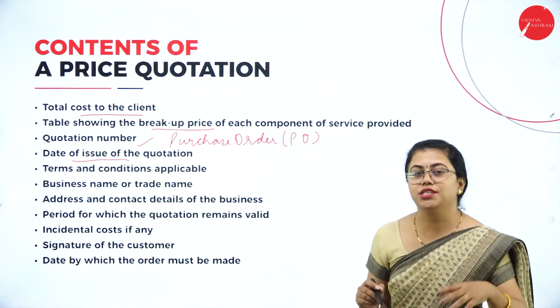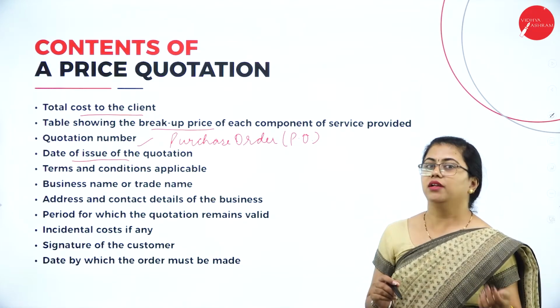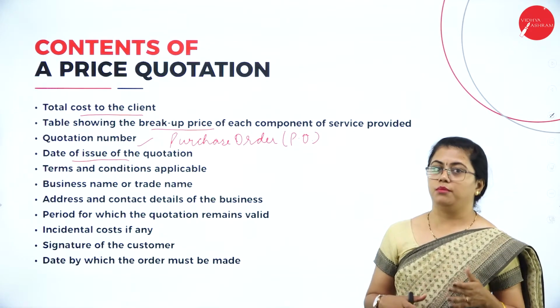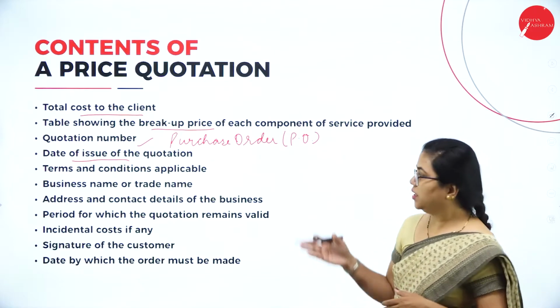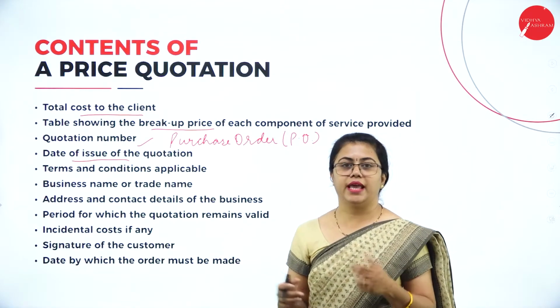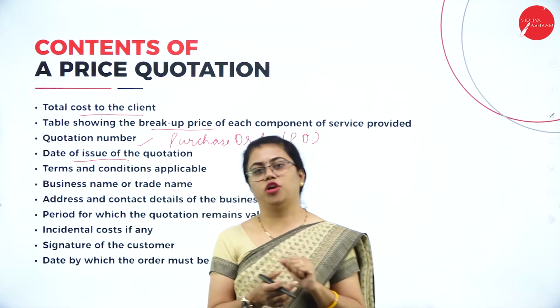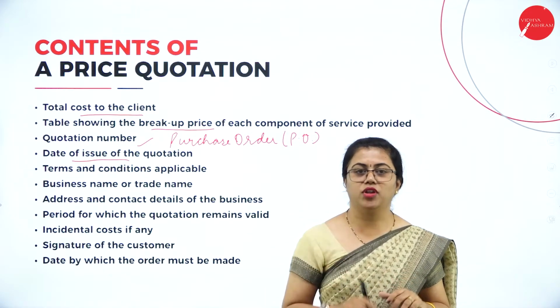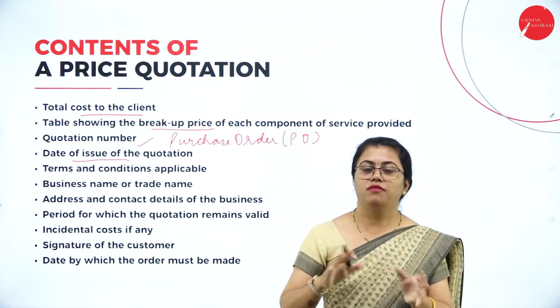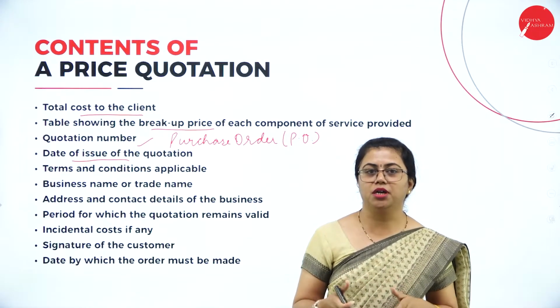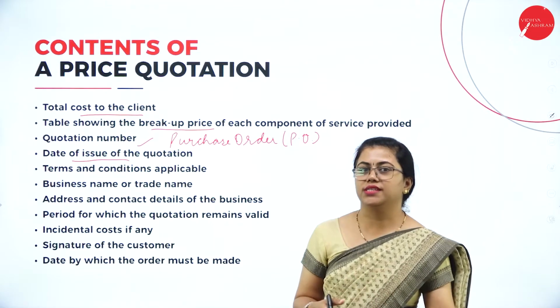What are the conditions that you are giving to the client which he has to agree to, or maybe there can be a discussion. So terms and conditions, for example, can be about a fluctuation of rates. At that time, what will happen? As I gave you the example of this pen, suppose there is a fluctuation in the rate of the pen per piece, then will you be supplying it for the same rate?